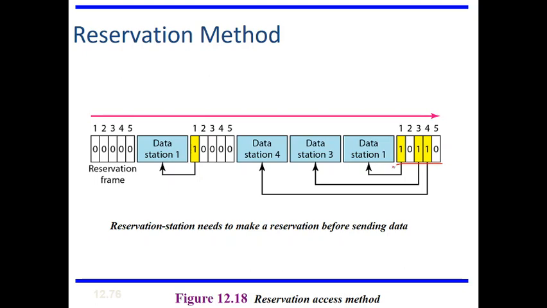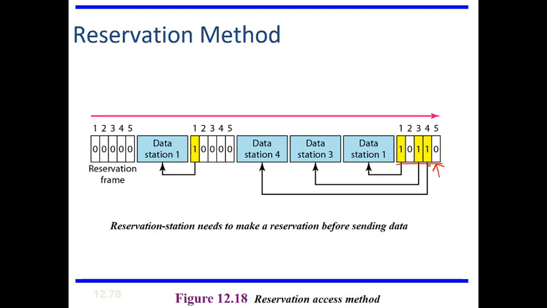In this example, I am considering there are 5 devices, and that is why the reservation frame contains 5 different slots. Whenever a device wants to send a frame, that device has to reserve its slot in the reservation frame.